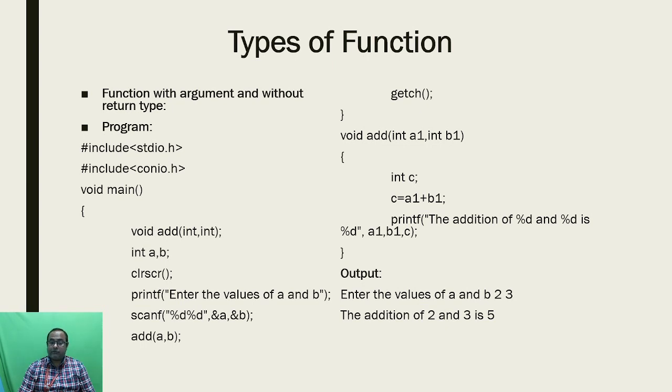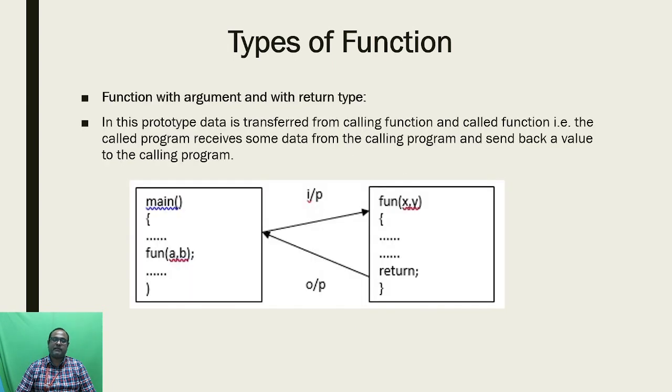Okay, and I already told that in this type of function the output value will not return to the calling function. That means from the user defined function, any output value will not be transferred to the main function, because we are not using any return statement inside the user defined function. Finally here I have mentioned the output. With the help of the variables a and b, I am getting two inputs like 2, 3. So this 2, 3 will transfer to a1 and b1. Finally both values will be added together and the output will be stored into c, and finally I am going to print the output c. I am getting the output as 5.